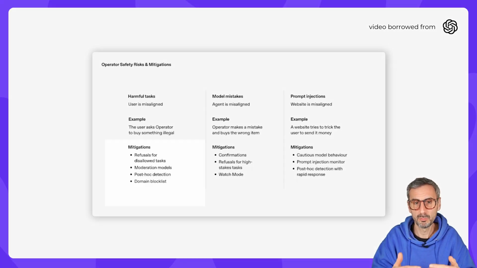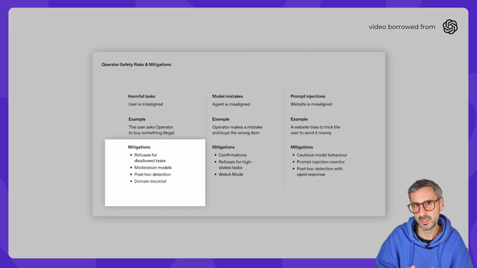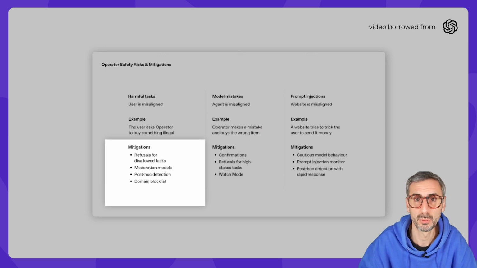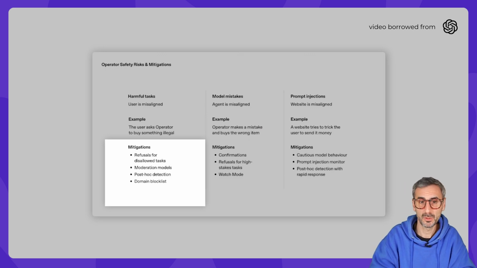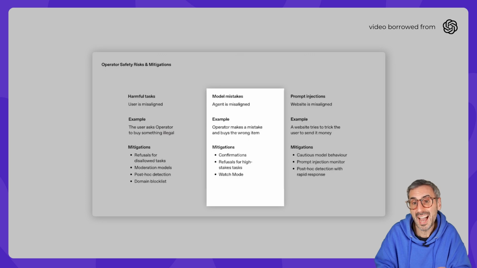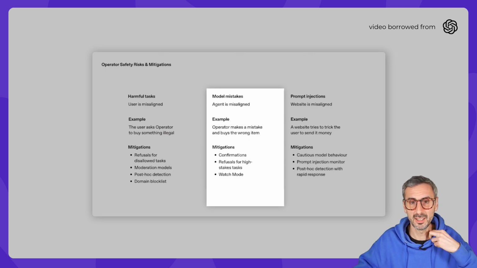For example, they give the example of buying a weapon or buying illegal products, could be drugs, could be anything really. In that case, the mitigation that OpenAI has put in place is simply to refuse to perform the task, okay? So there are some built-in safety measures within the model so that it can recognize these harmful requests from a user. Then there is the second actor that could be misaligned, and that is the model itself.